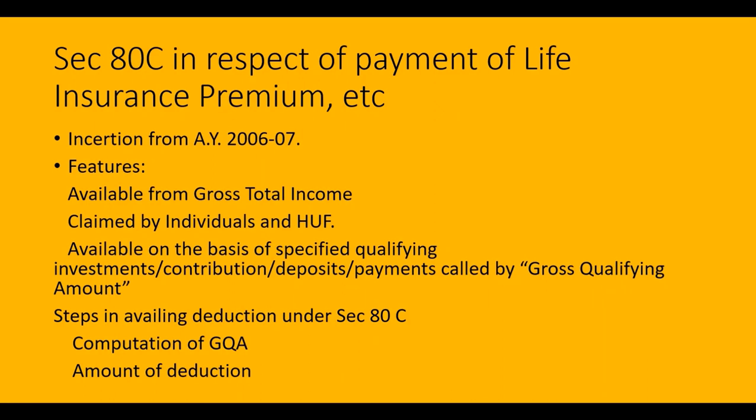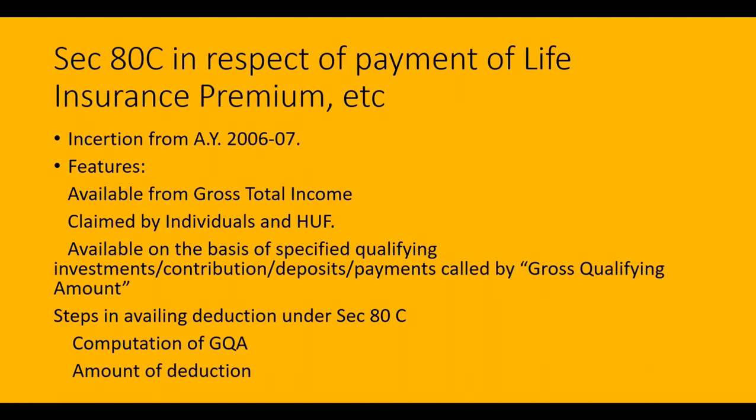This deduction is of course available from the gross total income, and this deduction is claimed by only individuals and Hindu undivided family. Other assessees like partnership firm, company, cooperative society, AOP cannot claim this kind of deduction here. And such deduction is available on the basis of the specified qualifying investments or the contribution made by the assessee or the amount deposited or the amount paid by the assessee, which together is called the gross qualifying amount.